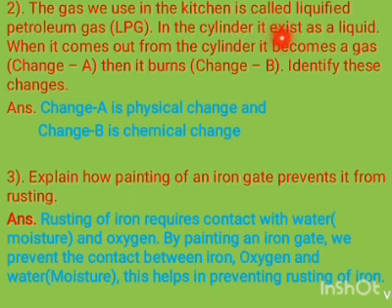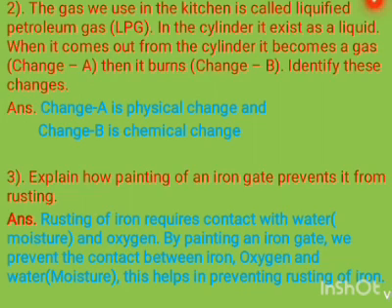In a cylinder, it exists as a liquid, but when it comes out from the cylinder, it becomes a gas. This is the first change, from liquid to gas. Then it burns. This is the second change. Identify these changes.